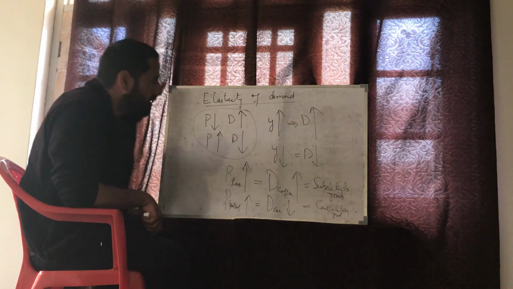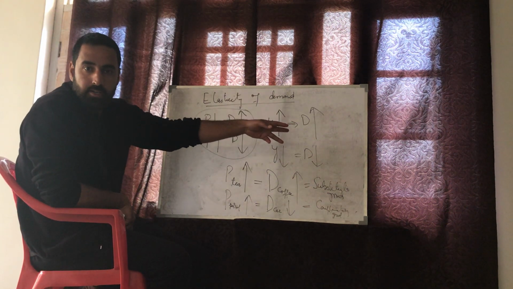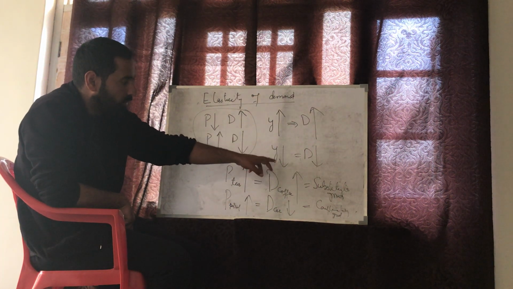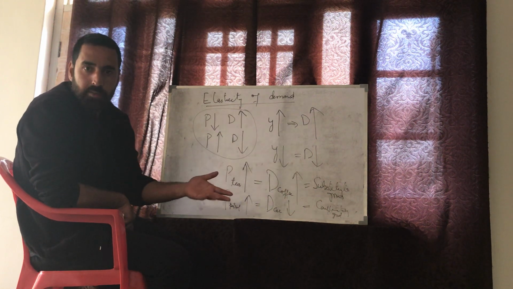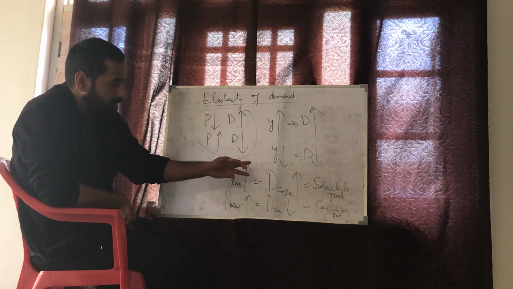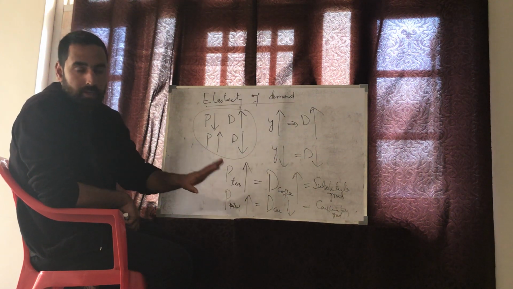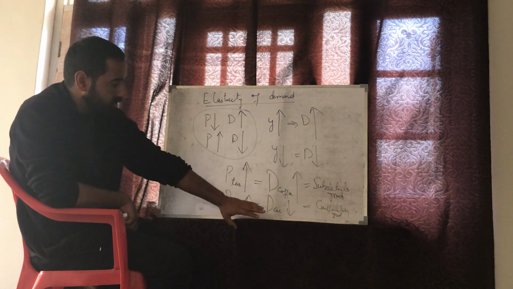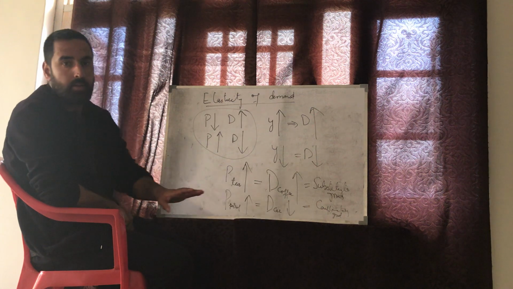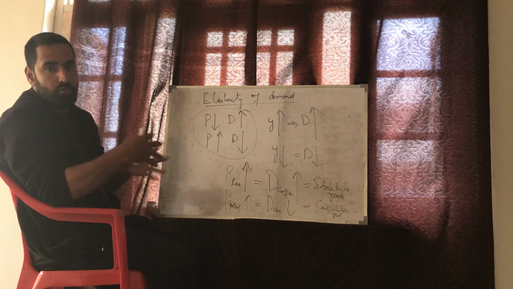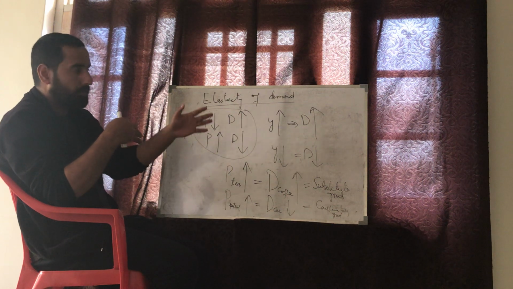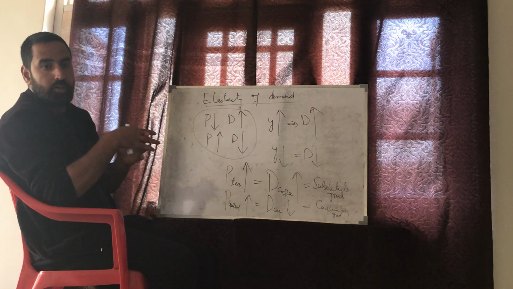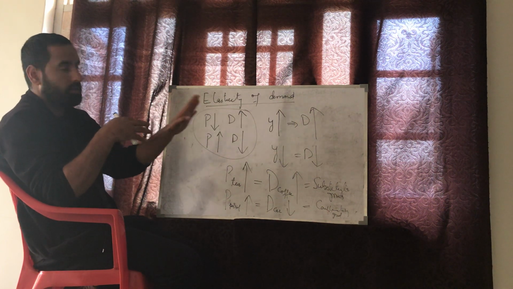Similarly, when the income increases, demand will increase, but how much is not said by the demand function. When the income falls, demand falls, but how much is not said. When the price of tea increases, demand for coffee increases, but by how much is not being discussed yet. When the price of petrol increases, demand for cars falls, but how much is not yet discussed. The magnitude of the price change on demand, the magnitude of the income change on demand, the magnitude of the price of a related good on the other good, there is a concept which is called elasticity of demand.